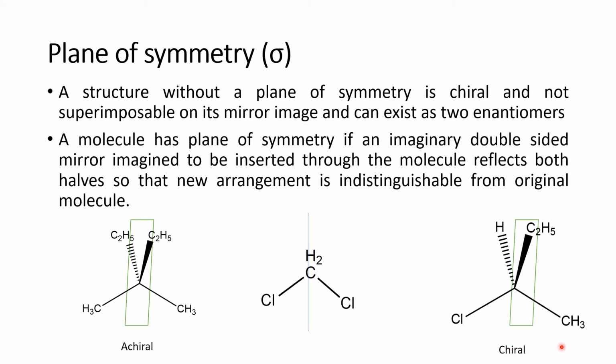That means whenever we cut the molecule into 2 halves, they should not match, or they should not be identical. They should be distinguishable from the original molecule. That means they should not be the same. Such molecules are called chiral molecules.